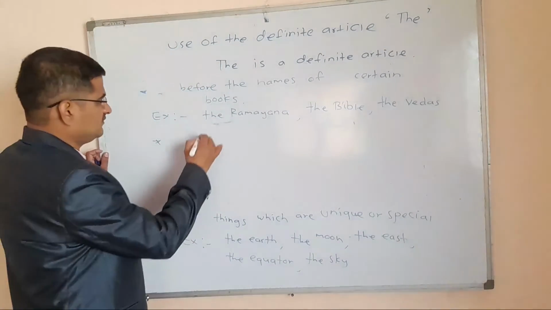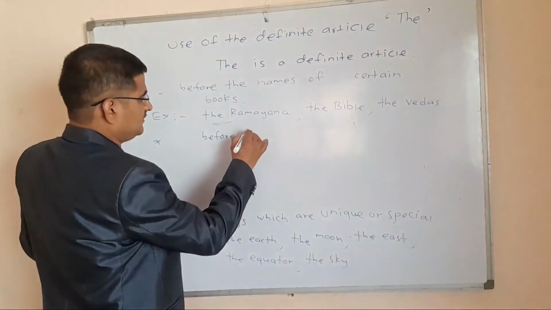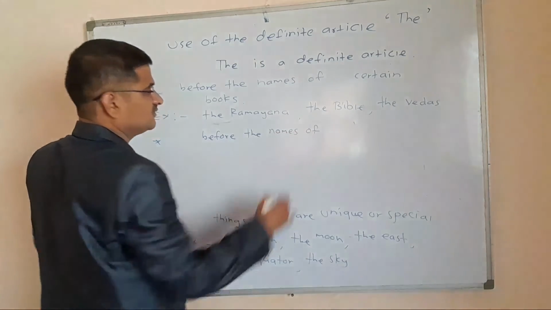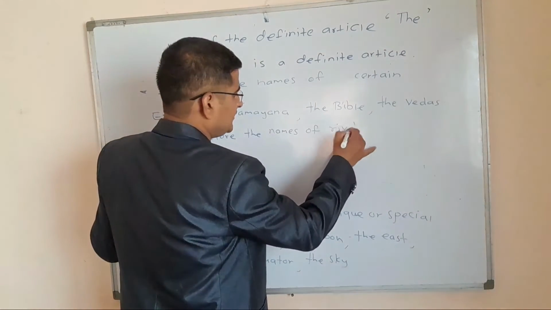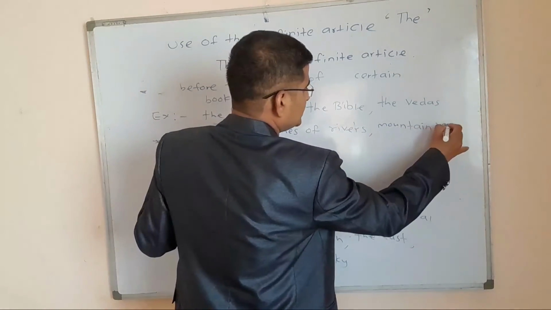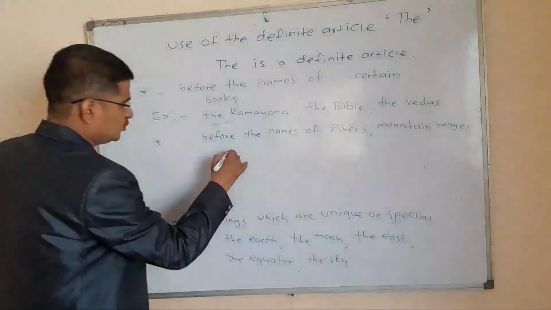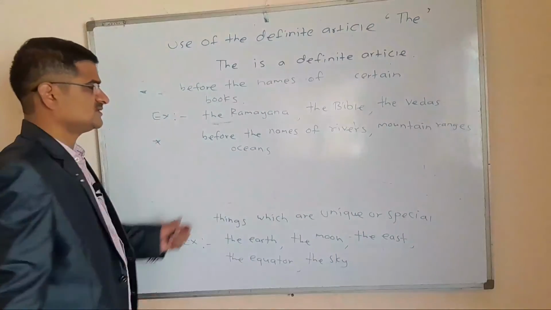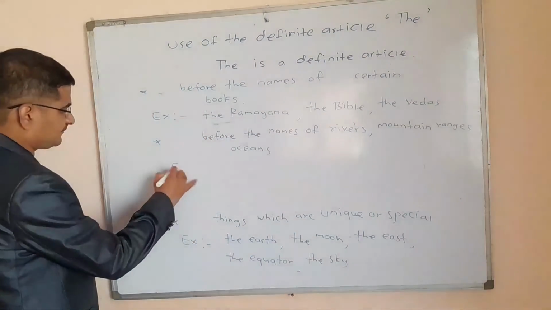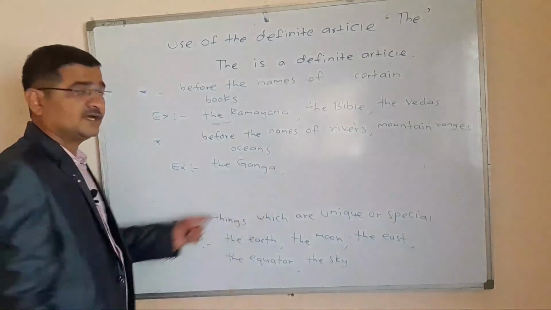We use the definite article the before the names of certain rivers, mountain ranges, and oceans. For example, see here, the Ganga, the Yamuna.